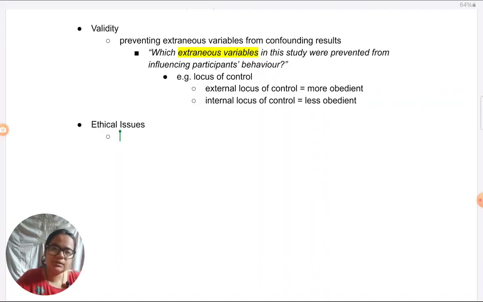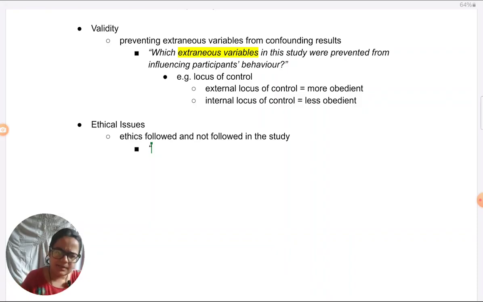Again, it's not in the scope of this lesson for me to take all of them. But from whatever ethics you have learned, you just have to consider two things: which ethics are followed and which are not followed in the study. So, which are maintained and which are breached or violated. You need to consider both. Here the mistake students make is to be very one-sided. When it comes to ethics, they just take it as an attack on the study, like we have to give severe criticism: this is how they were harmed, and so on. But there are always some good things also when it comes to the ethics of a study. You have to be balanced and consider those as well.